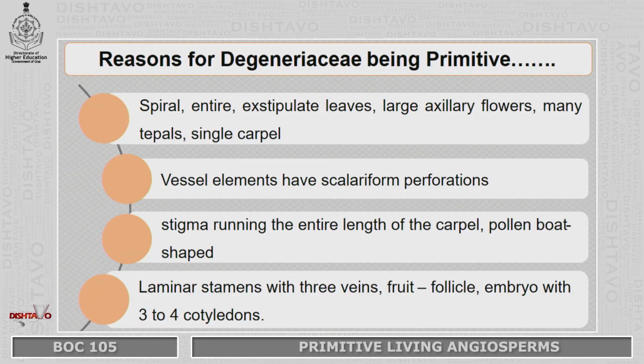Reasons for Winteraceae being primitive: first of all, they have spiral, entire, exstipulate leaves. Exstipulate means leaves without stipules. They have large axillary flowers and they have many tepals but a single carpel. Vessel elements are present and they have a scalariform form of perforations. Stigma runs the entire length of the carpel and pollen is boat shaped. Laminar stamens with 3 veins. Fruit is a follicle type and its embryo has 3 to 4 cotyledons.